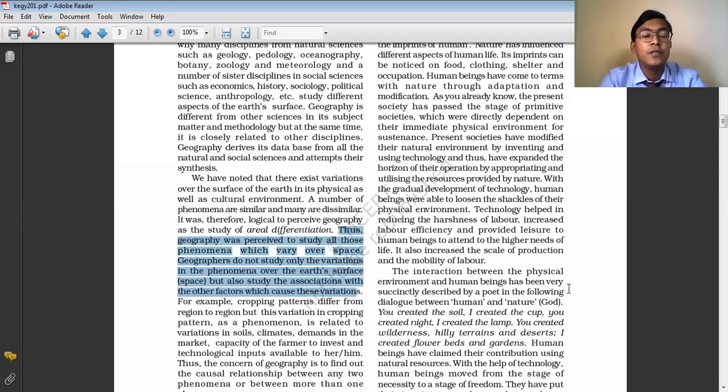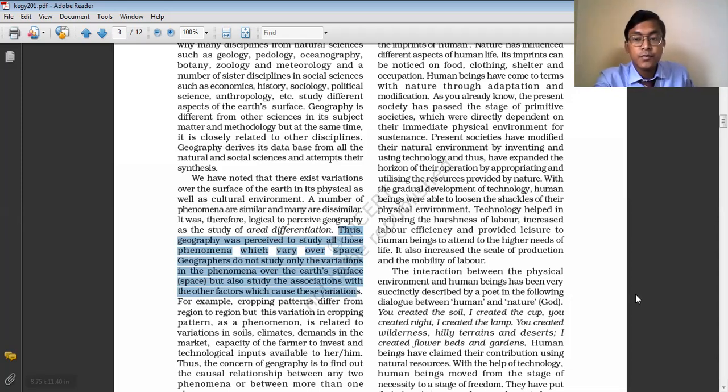Like the climatic condition varies from one region to another. The climatic condition of India is different from the polar areas, from the USA and so on. So we will not only study the climatic condition of India, the USA and other countries, but also try to find out why these variations are there, what is the main cause of these variations. So geography basically tries to understand the relationship between the physical environment and human beings, as well as the cause of such interrelationship and variations.